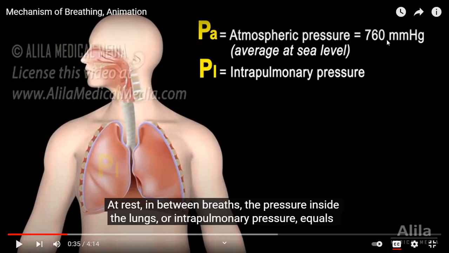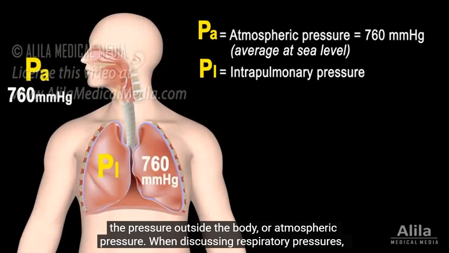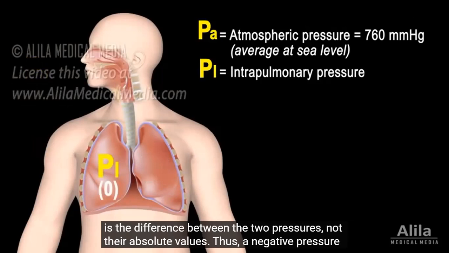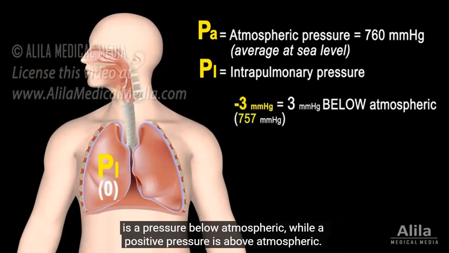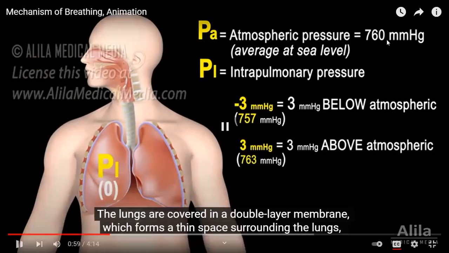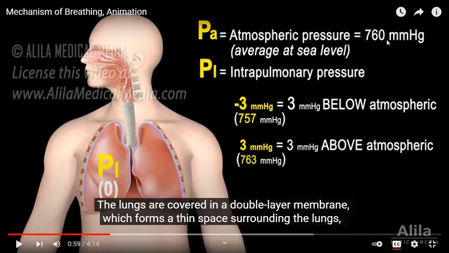So Pa is the atmospheric pressure, that is, outside our body. P1 is the pressure inside the lungs. The lung, or intrapulmonary pressure, equals the pressure outside of the body, or atmospheric pressure. When discussing respiratory pressures, this is generally referred to as a relative pressure of 0. This is because what matters is the difference between the two pressures, not their absolute values. Thus, a negative pressure is a pressure below atmospheric, while a positive pressure is above atmospheric. I hope you understand these two terms.